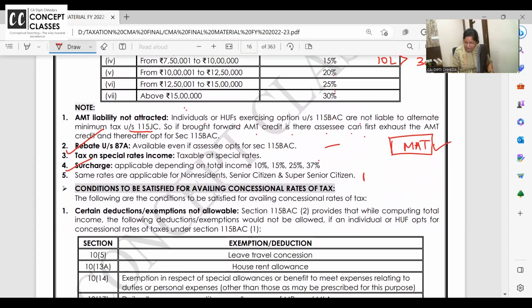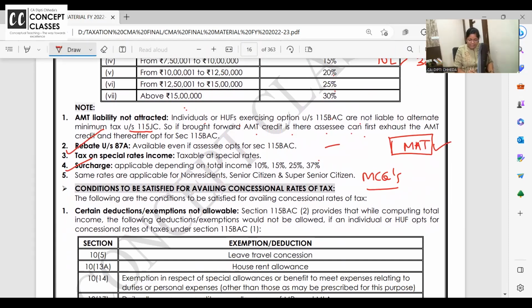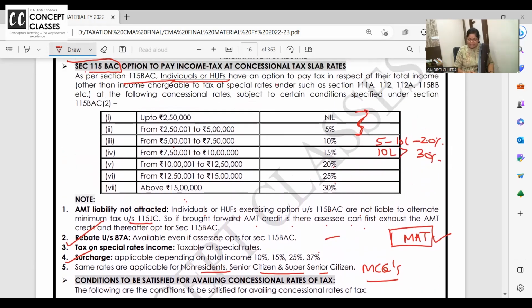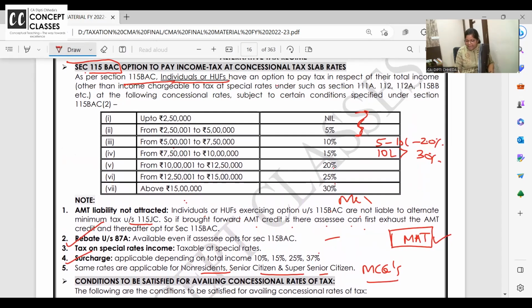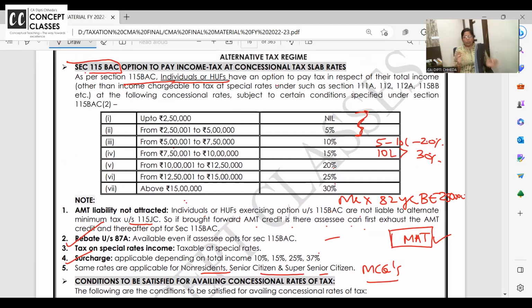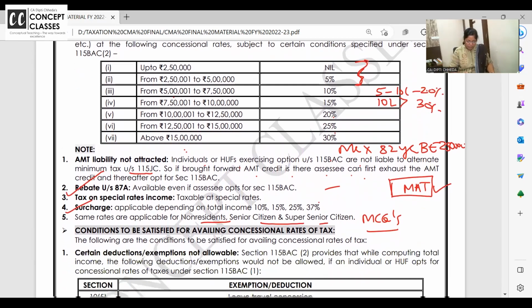Now, this can be asked in MCQ. It says same rates are applicable for non-resident, senior citizen, super senior citizen. So, Mr. X, aged 82 years, wants to go for new tax regime. What will be the basic exemption? 2,50,000. Once again, if you are paying tax in new tax regime, additional basic exemption for senior citizen, how much it is? 3 lakh. For super senior citizen, 5 lakh. That is not applicable. Clear to all of you, right?